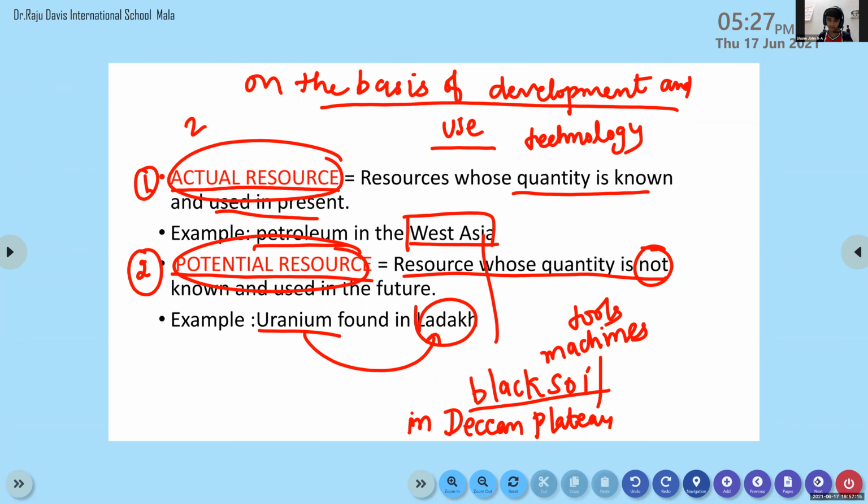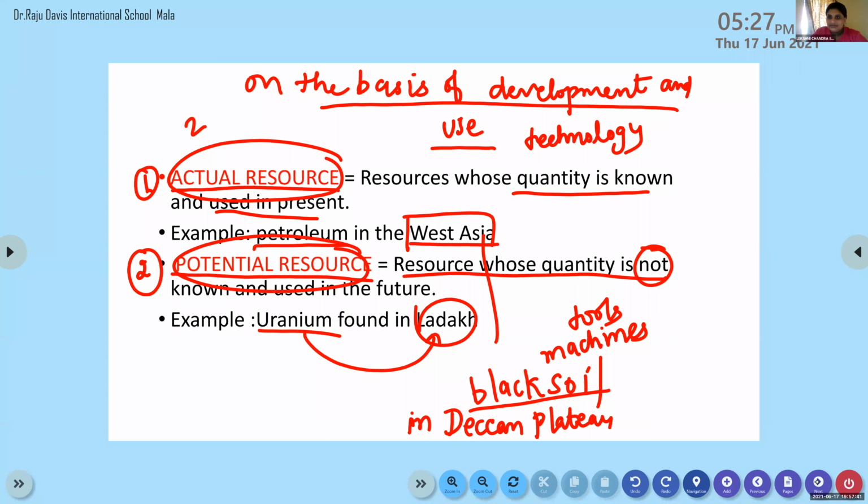Then next, based on their origin, resources are biotic and abiotic. You can find it on the next page, page number 3 or 2. Based on their origin, resources can be classified into two, biotic and abiotic.